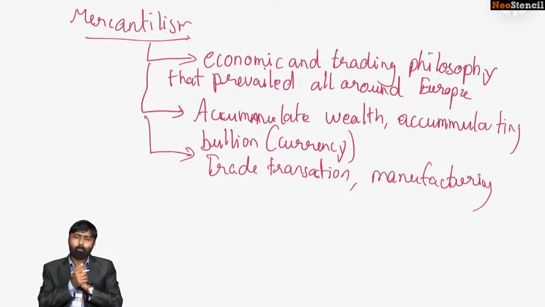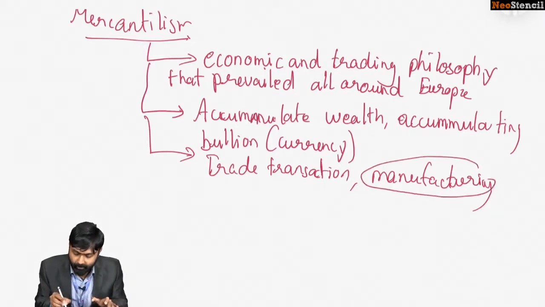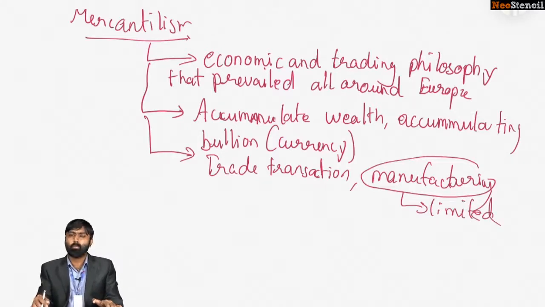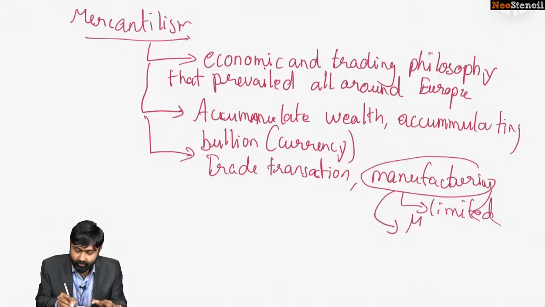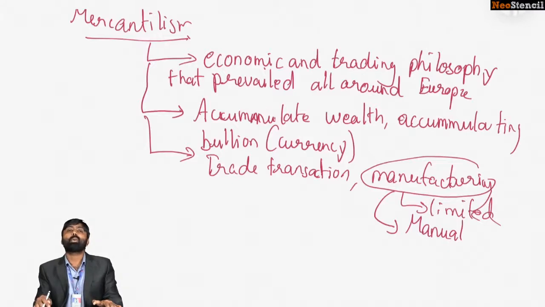Can you tell me? The issue with this particular philosophy is that one must remember that manufacturing was always limited during the time. Manufacturing had limited growth. Do you know why? Because manufacturing was majorly manual. It was done by human beings. So what was the major inhibitor against the increase of manufacturing? It is population growth. Population growth was always limited in the medieval eras.